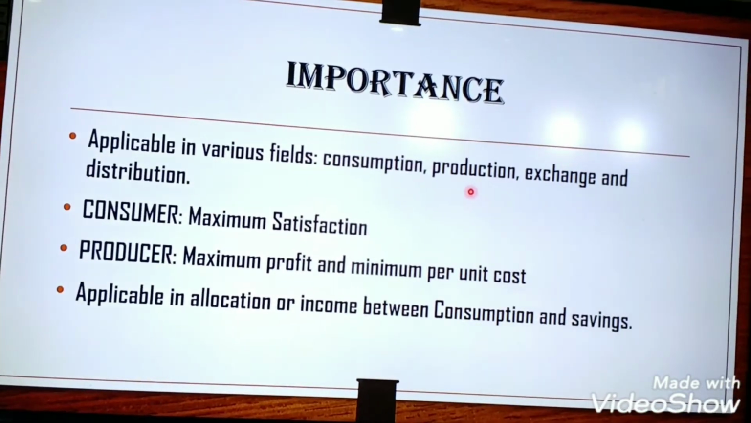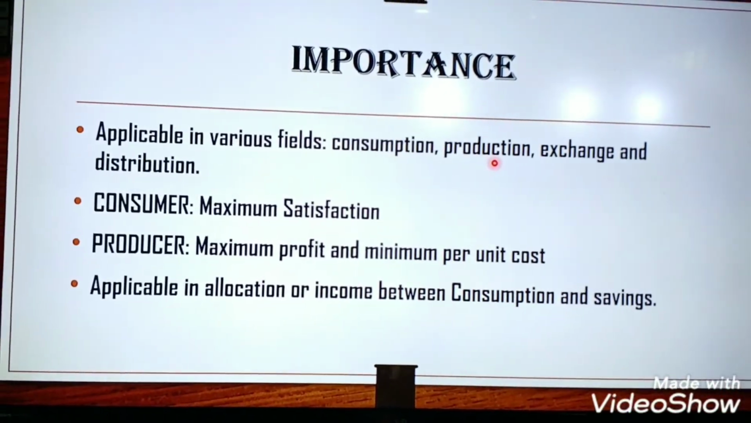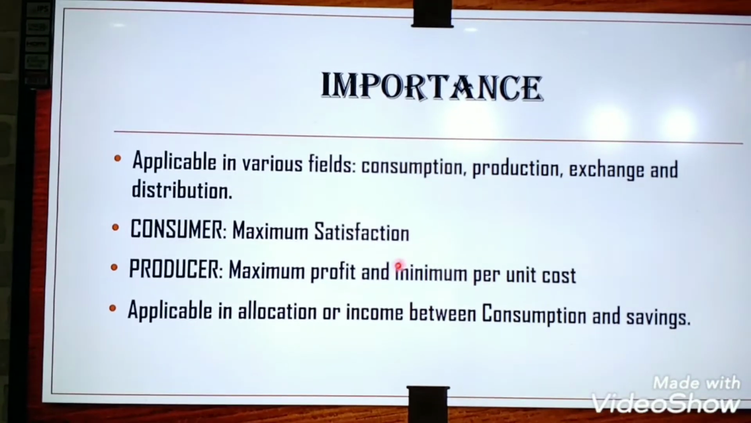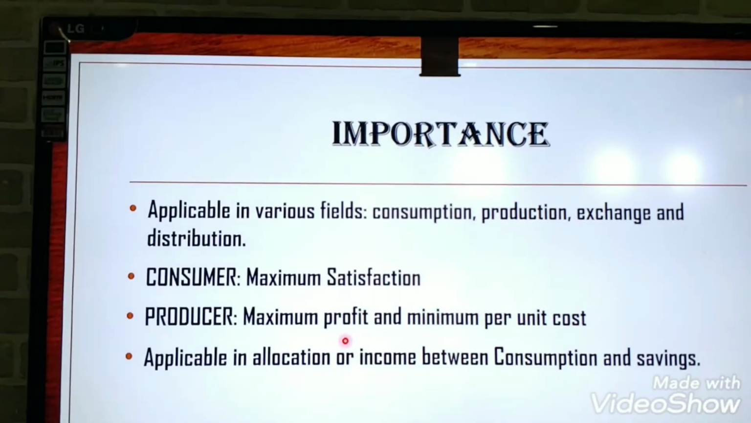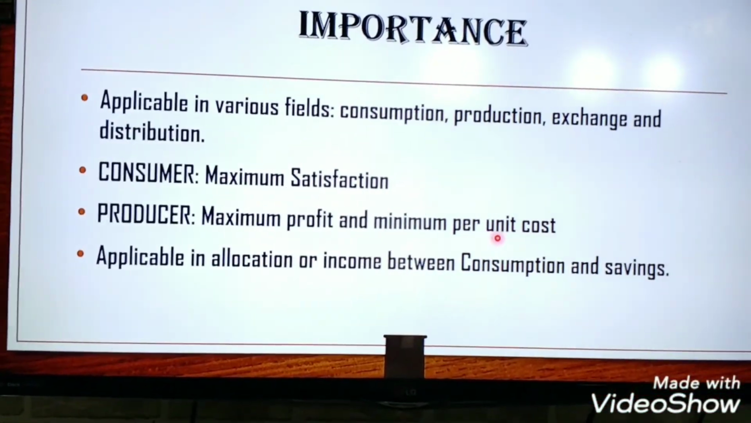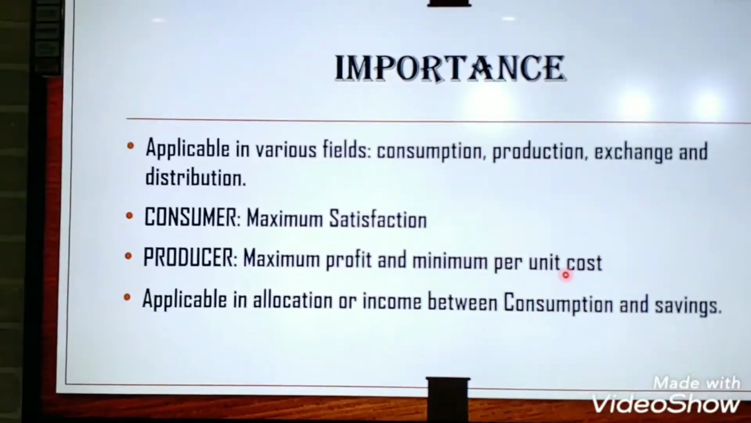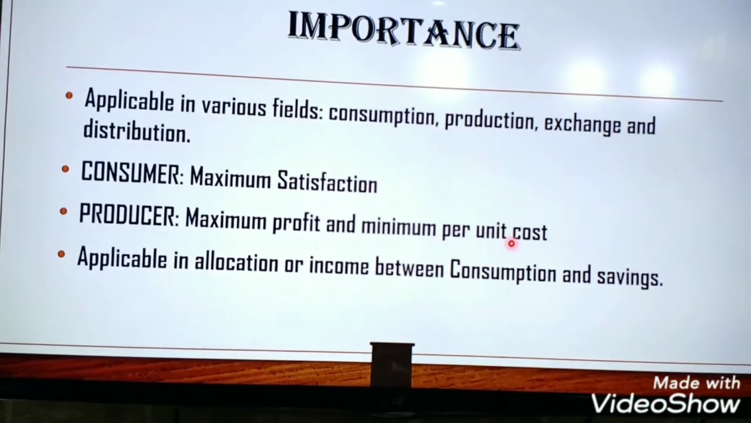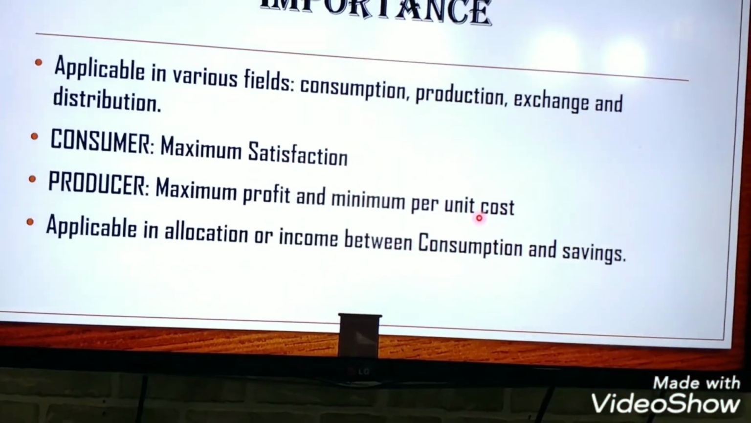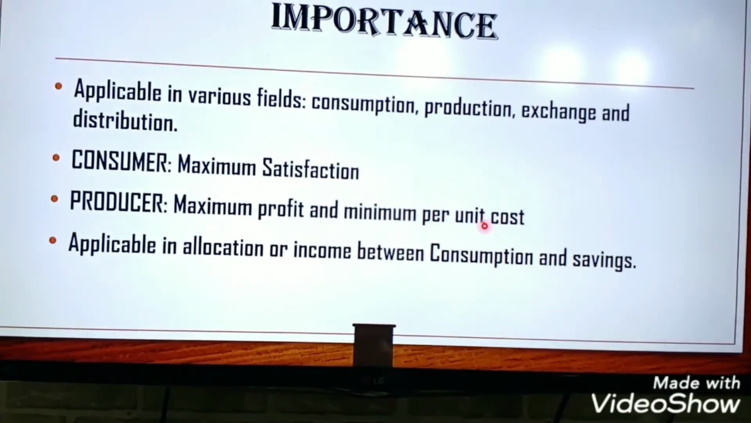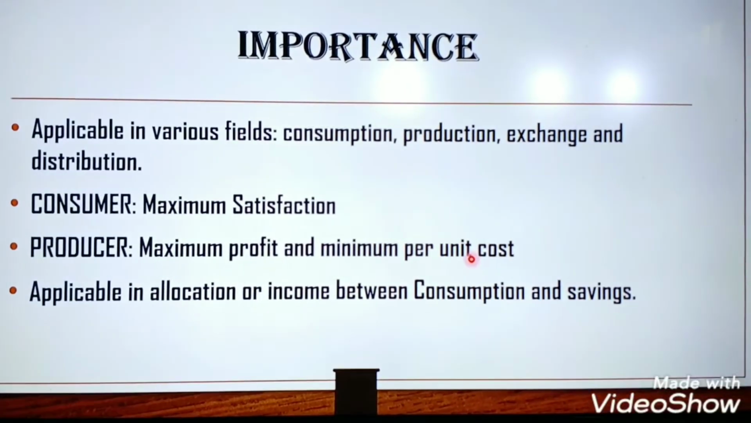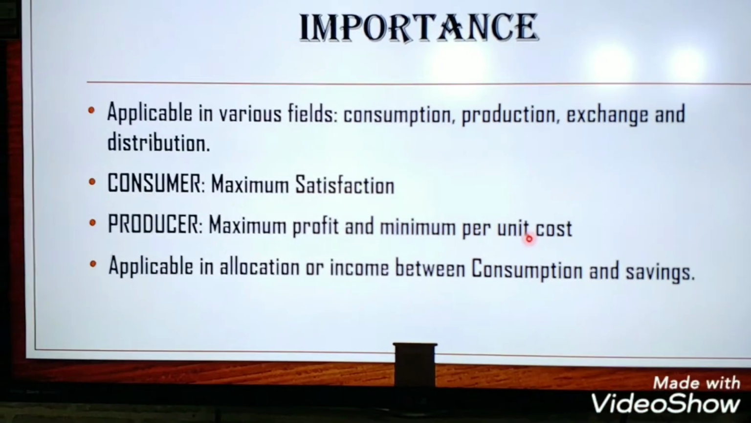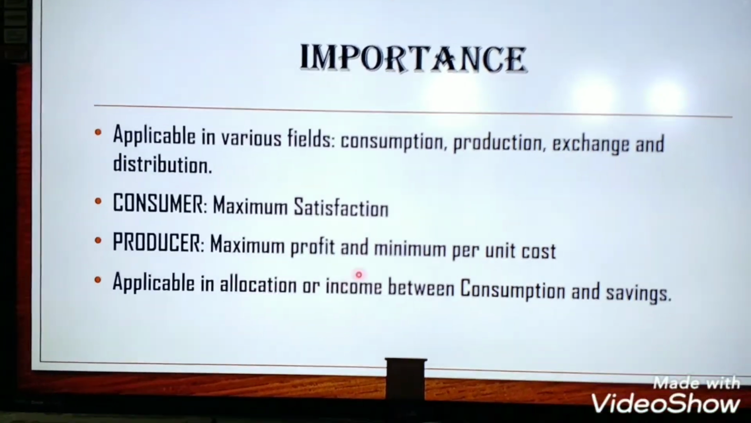Next comes the production. Now what is the main objective of the producer? He should get the maximum profit, that is minimum per unit cost. This law is also of great importance in production. The producer has to use several factors of production. He wants maximum net profit.